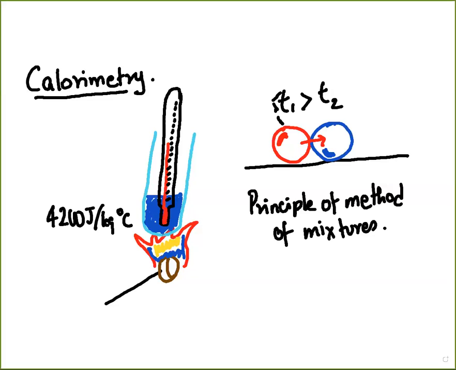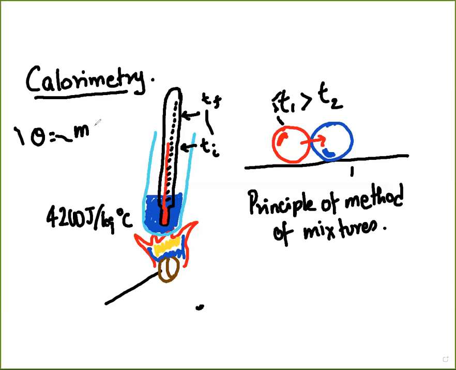And then as you heat the water using the burning peanut, you note down the change in the temperature that is taking place. So perhaps it started off with room temperature, and then later when the entire peanut was burnt, the temperature went up to a different value. So if you keep this as the initial temperature and you keep this as the final temperature, then you take the difference between these two temperatures.